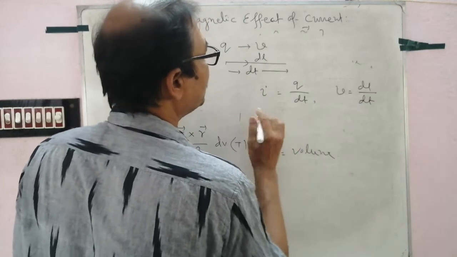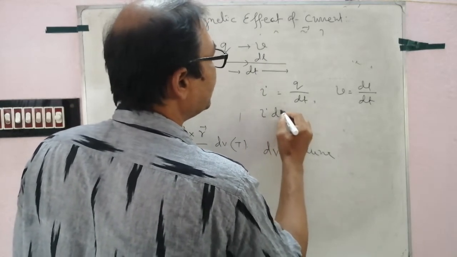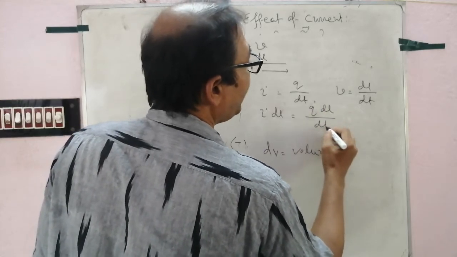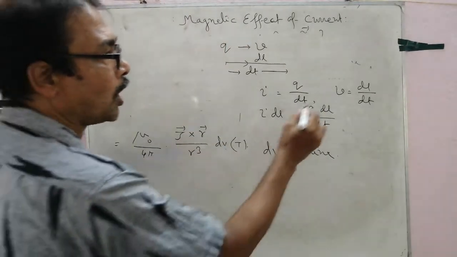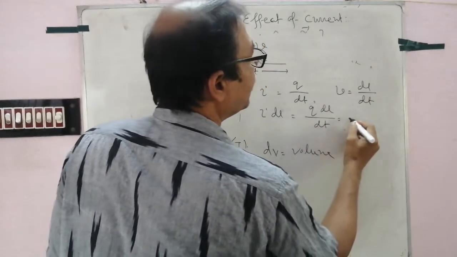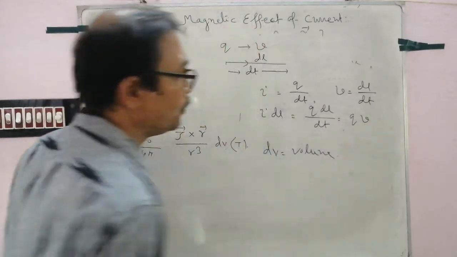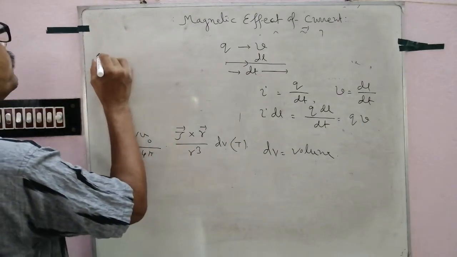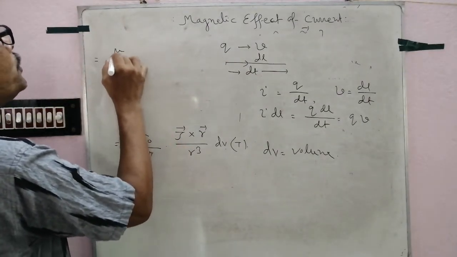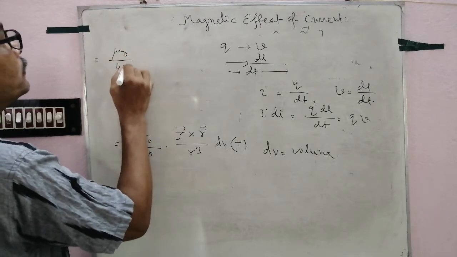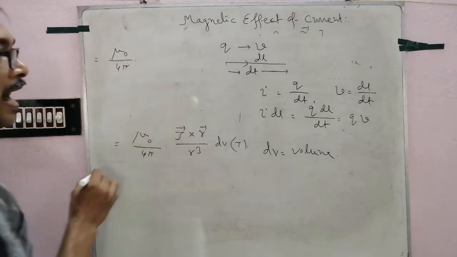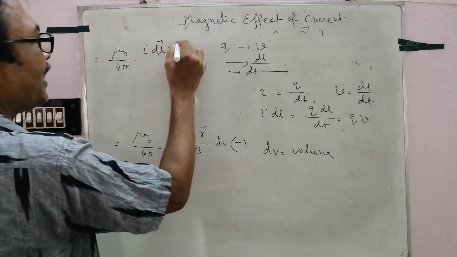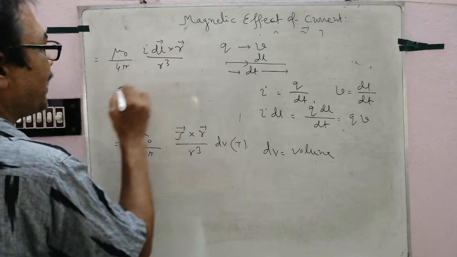So I dl equals Q dl by dt. Putting the value of dl, follow, dl is equal to v dt, so I dl equals Q v. So the expression will be mu 0 by 4 pi, Q v cross r by r cube.